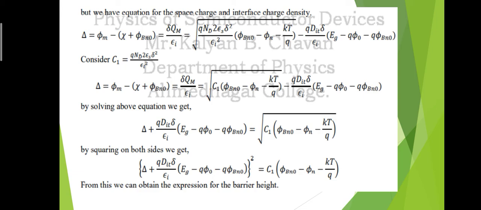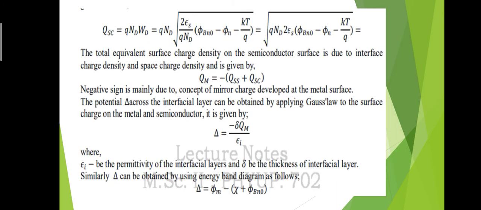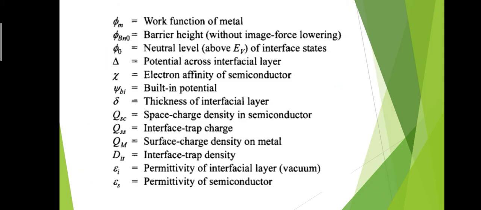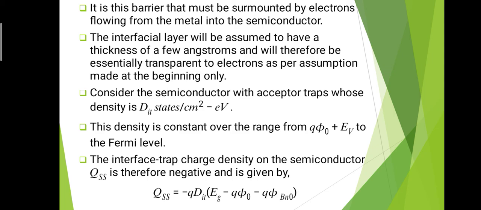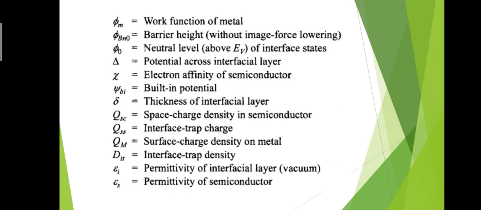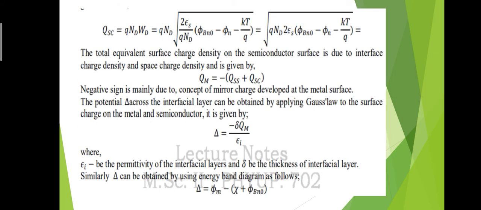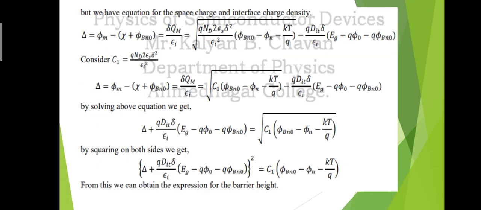Again, we know that QM is the addition of QSS and QSC with the negative sign. Here we substitute the value of QM in terms of QSS and QSC. We have the value of QSS from this equation, and also we have the value of QSC from this equation. Then after substituting the values of QSC and QSS in QM, we substitute the value of QM in the delta equation, that is delta QM divided by epsilon I.